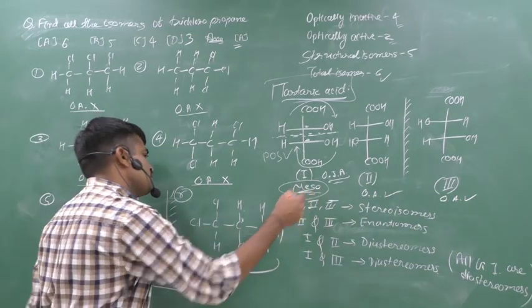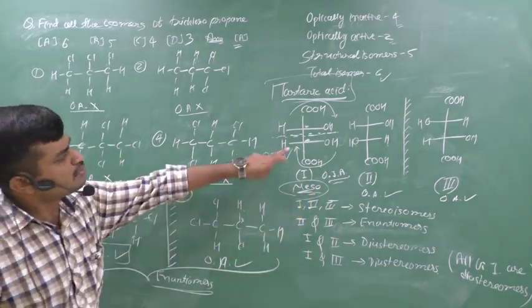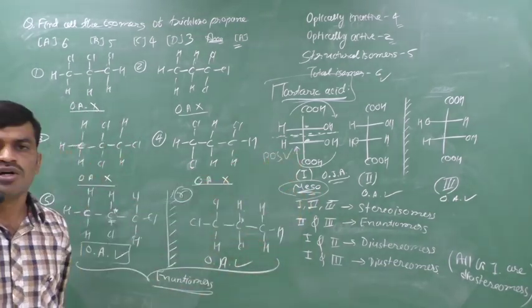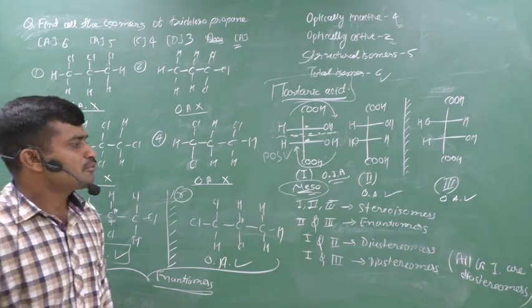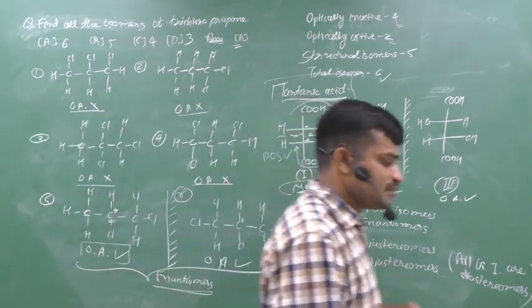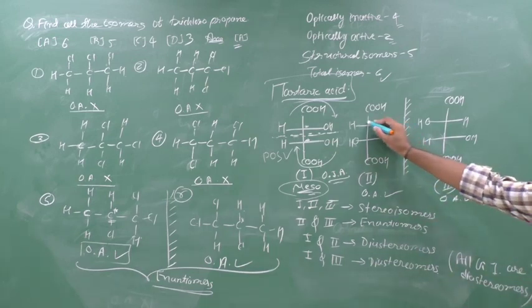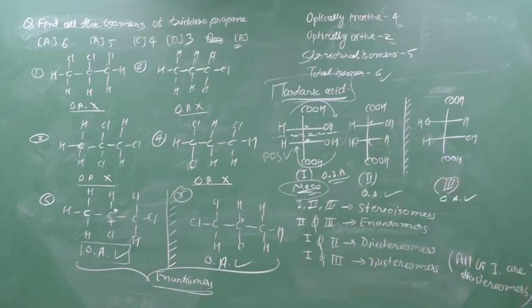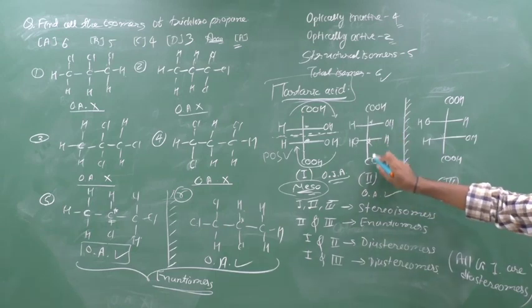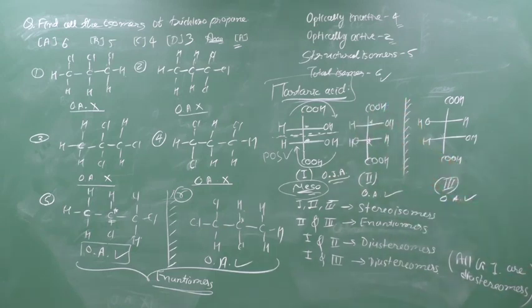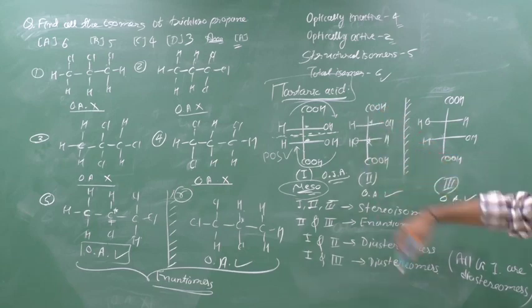And this type of compound is known as tartaric acid. If we can draw this structure of tartaric acid, therefore we can say that it is a meso tartaric acid. If we think about that, it is also a chiral carbon. Now you know that H, OH, COOH and that. Clear?